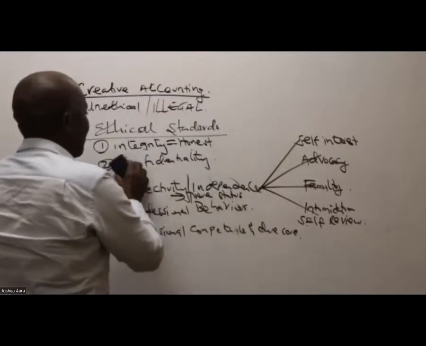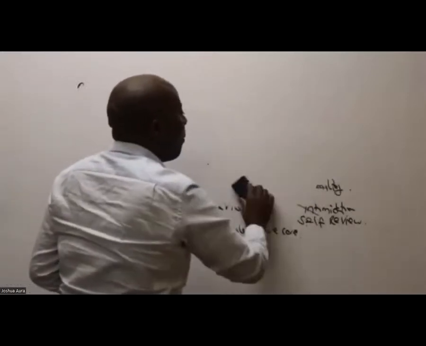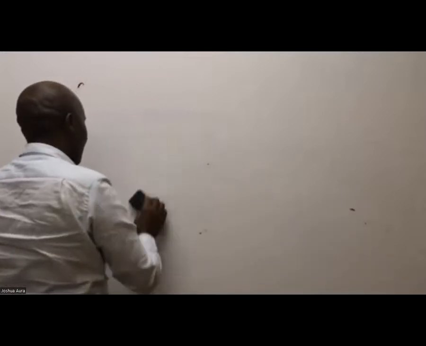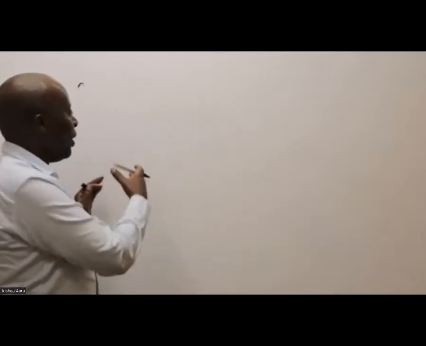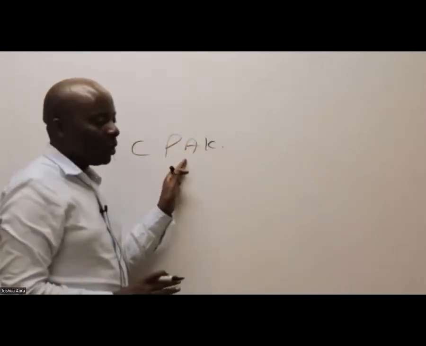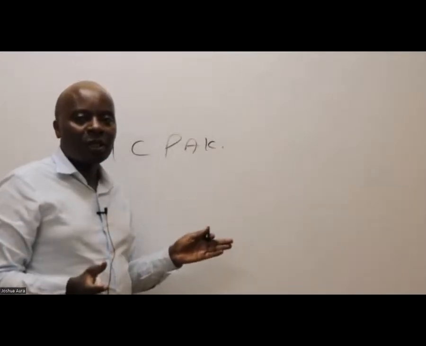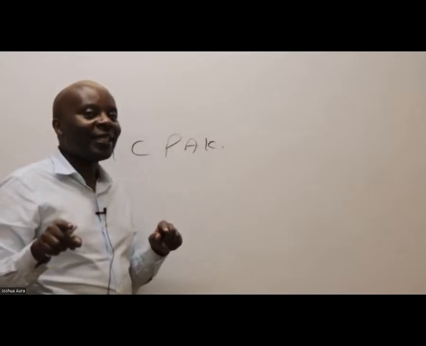Now, my good students, listen here. If you look globally, most of the accounting bodies that we have tend to have an inclination towards accountancy as a whole. So, for example, when you look at home locally here, we have ICPAK. ICPAK in this case is the Institute of Certified Public Accountants of Kenya. So a body of accountants, in this case, are regulating even auditors.